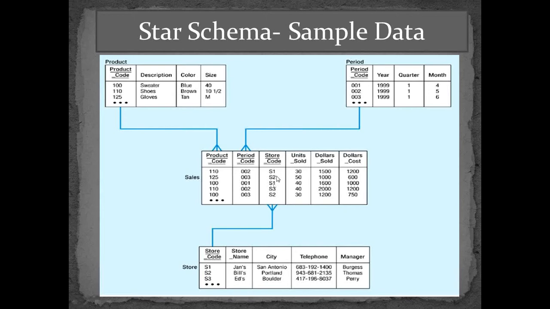Then we have the store code. We don't know what store code S1 means. We want the data of the S1 store code. So we will be going to the store dimension, saying S1 is Jane's store, which is in the city San Antonio, the telephone number of which is this, and the manager is Burgess. So I think you have a very clear idea of star schema now on the basis of the sample data. Any doubts over here?